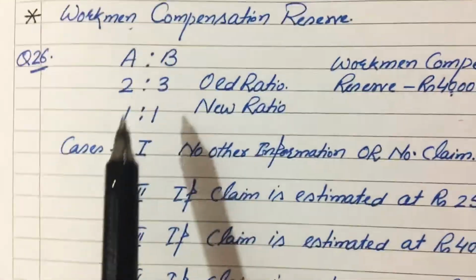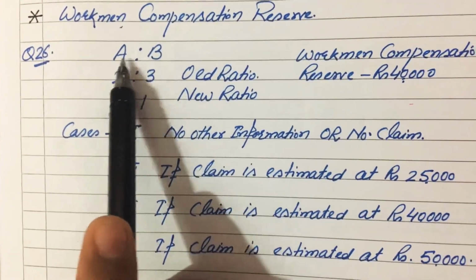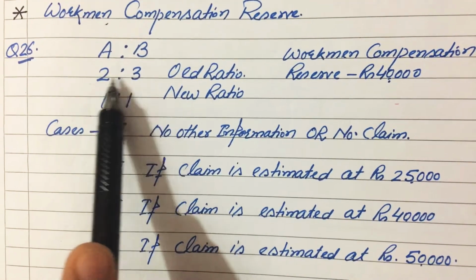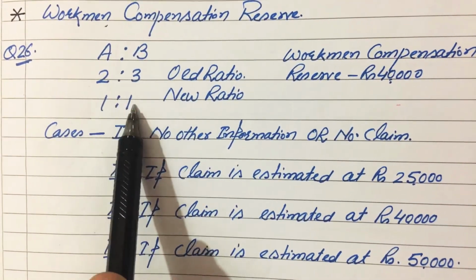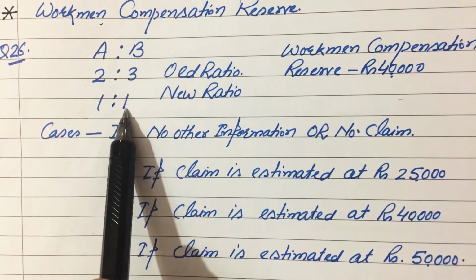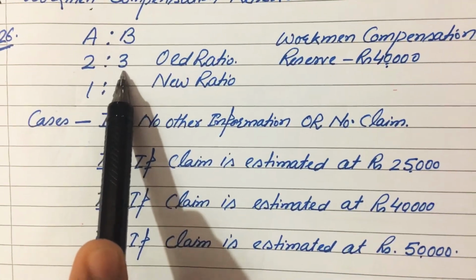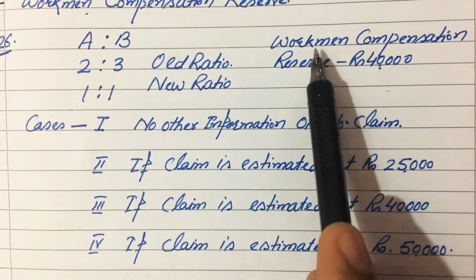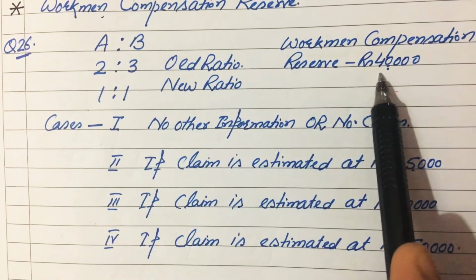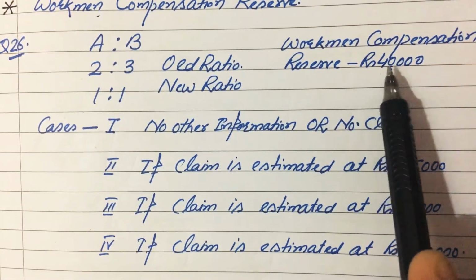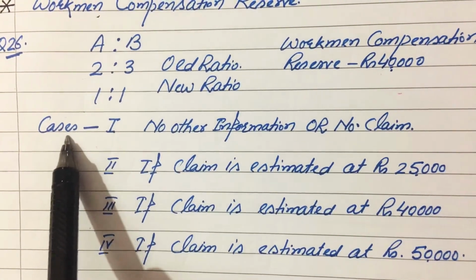So, if we brief the question, then in this question we have the information: there are two partners A and B. Their profit sharing ratio is 2 is to 3. Now they decide to share future profits equally, that means 1 is to 1. So the earlier given ratio is the old ratio, and this 1 is to 1 is now the new ratio. We have workman compensation reserve given in the question, rupees 40,000, and we are required to give the treatment of this reserve in the following cases.